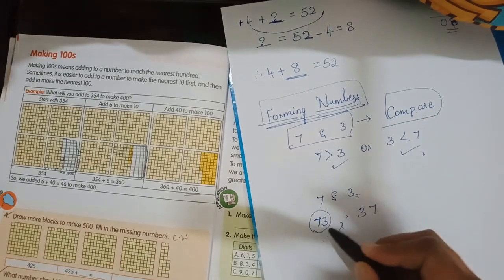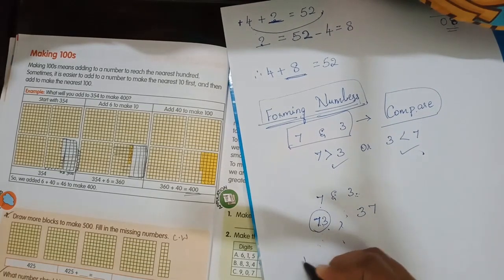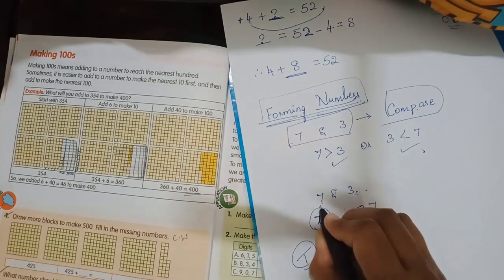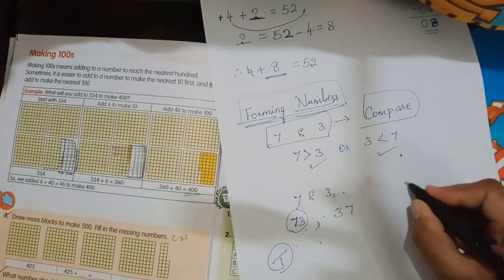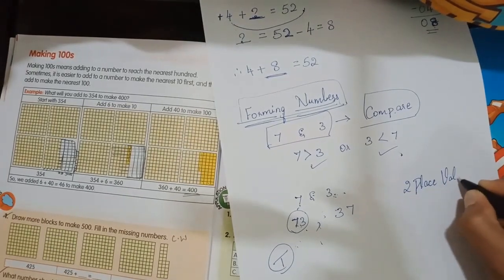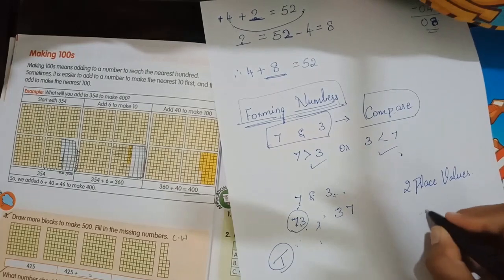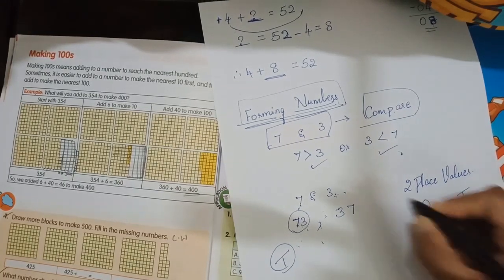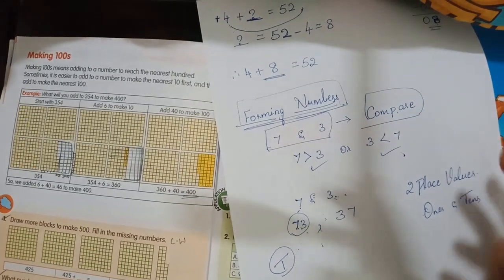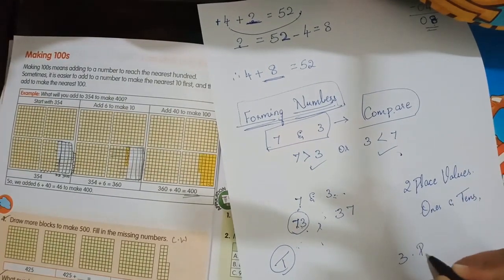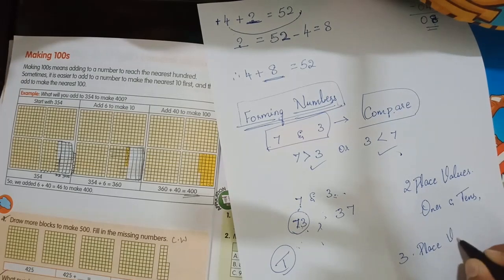And now 73, it is written in the tens place. There are two digits, that means there will be two place values. Which are those two place values, children? That is ones and tens. If three different numbers are given, then three place values will be there.